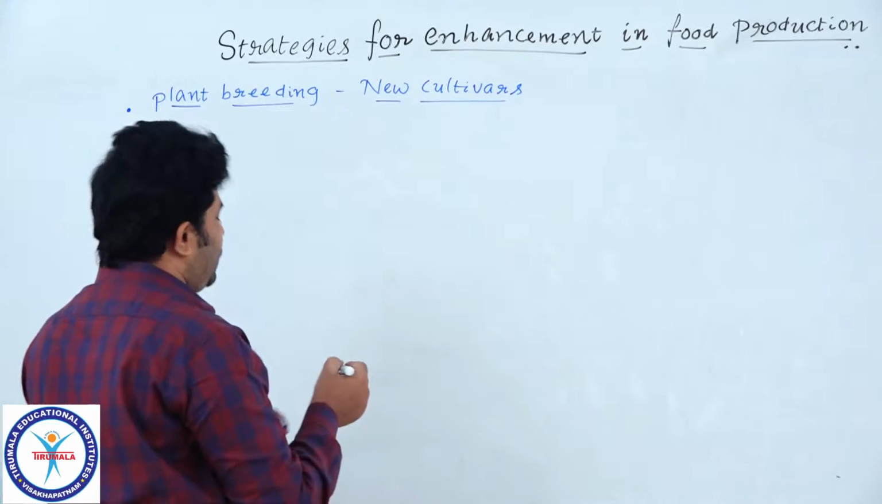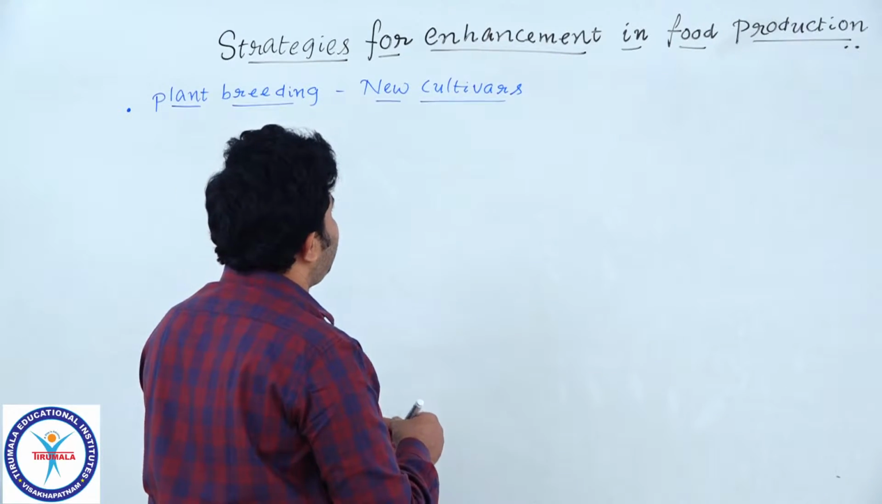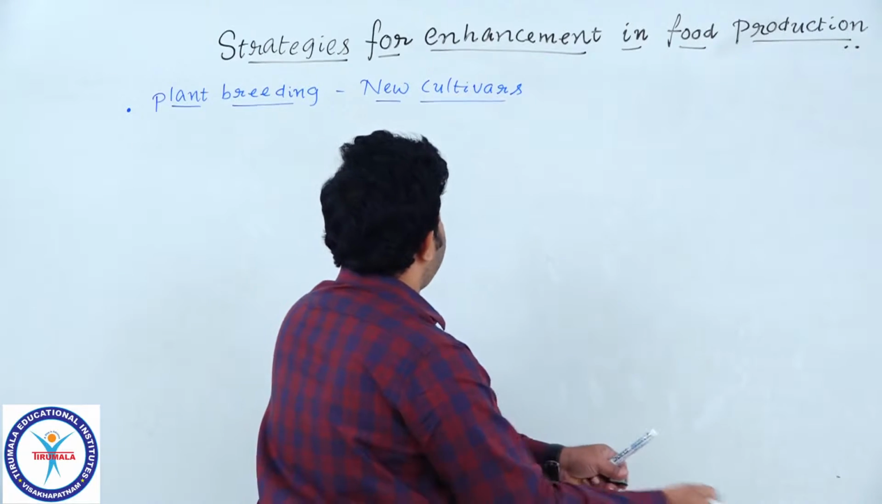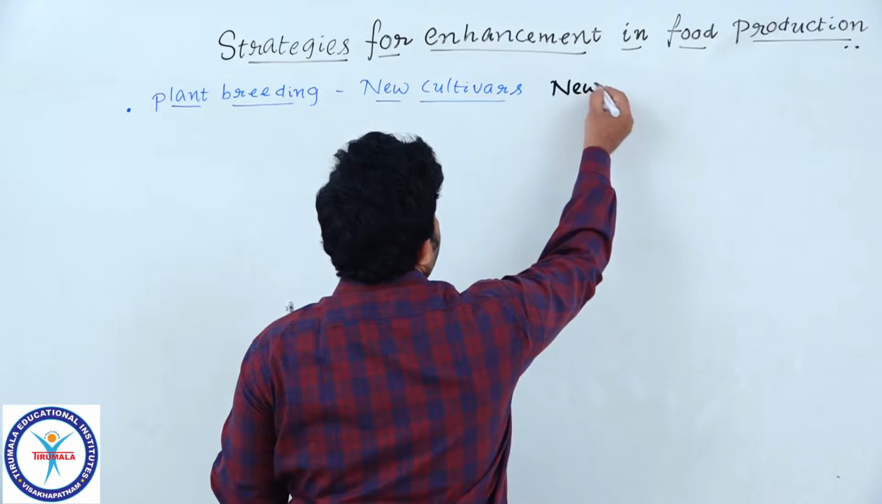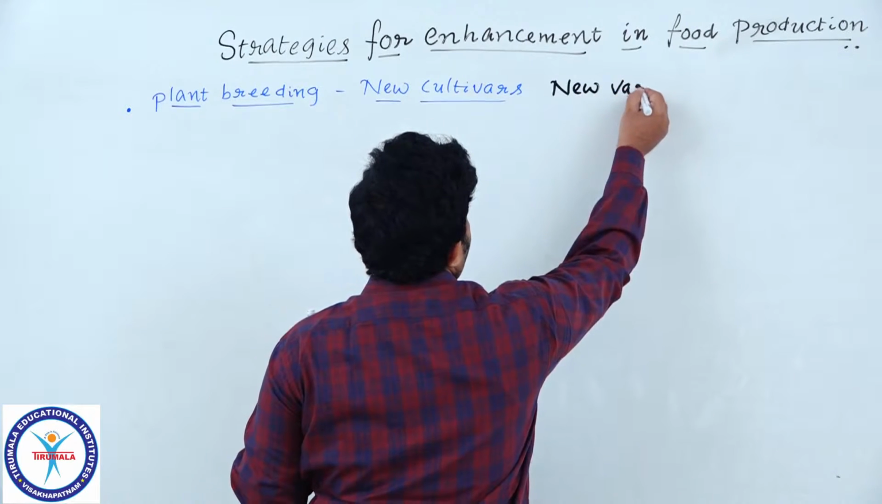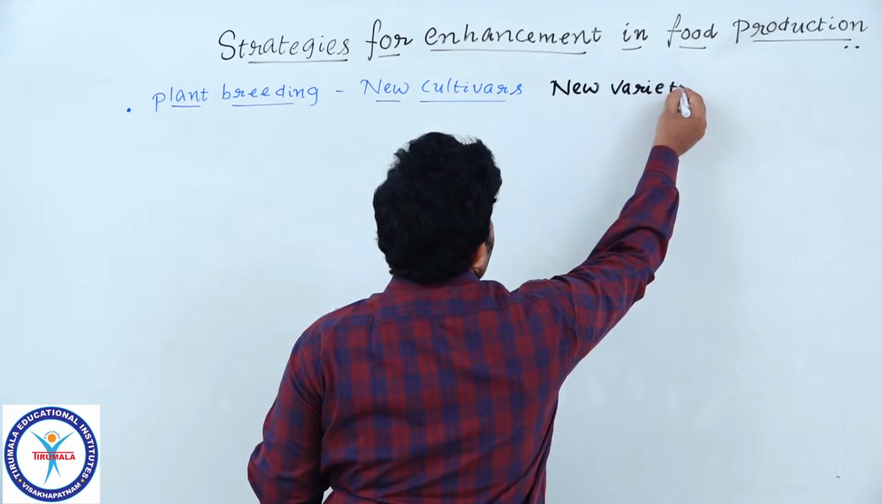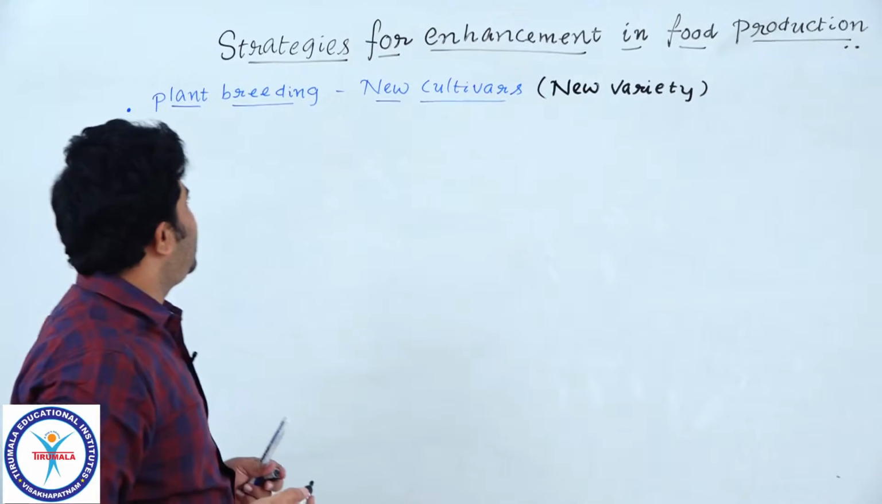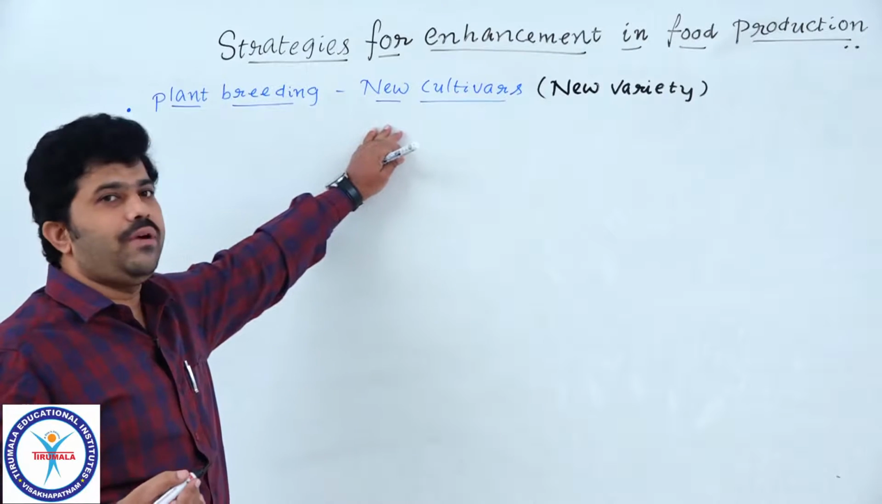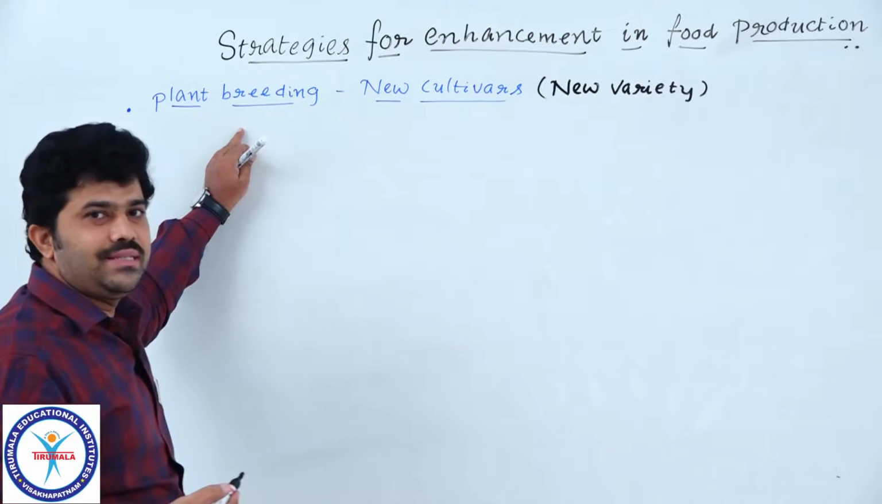Already I said, what is a new cultivar? New cultivars are nothing but a new variety, a new variety or a hybrid variety. That is what we are obtaining, right? Understood? So, this is the result we are obtaining from plant breeding, students.